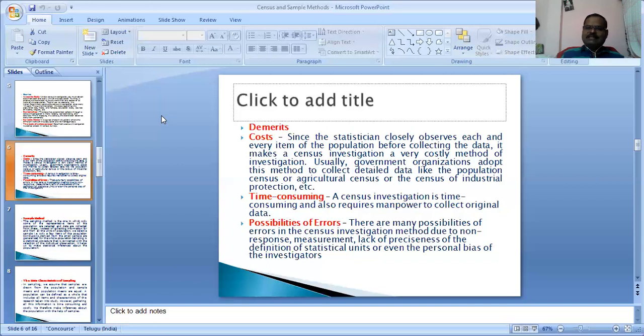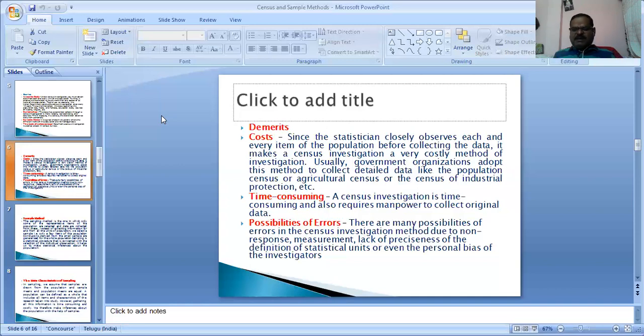So in the census method, the enumerator or collector must be qualified. A person who is not qualified is not suitable. When the enumerator is not properly trained, the information is not collected properly. That is a major defect or limitation of this census method.